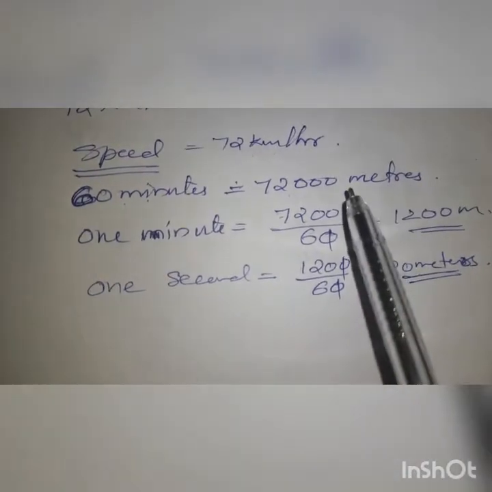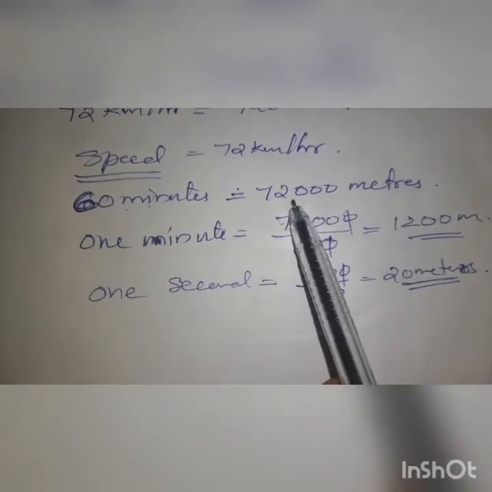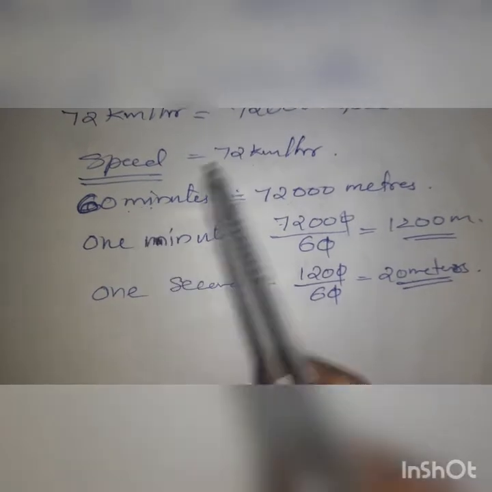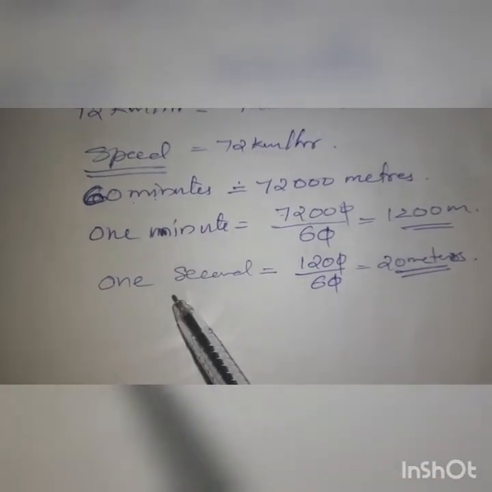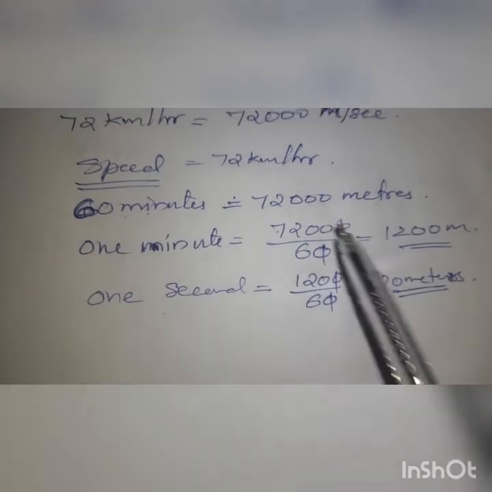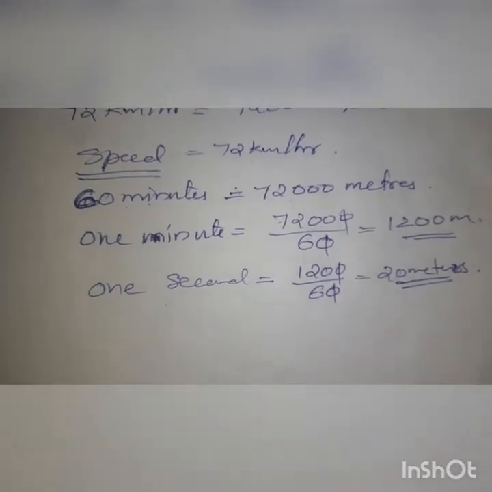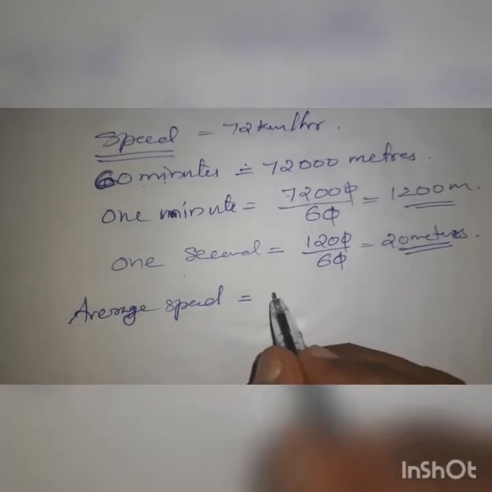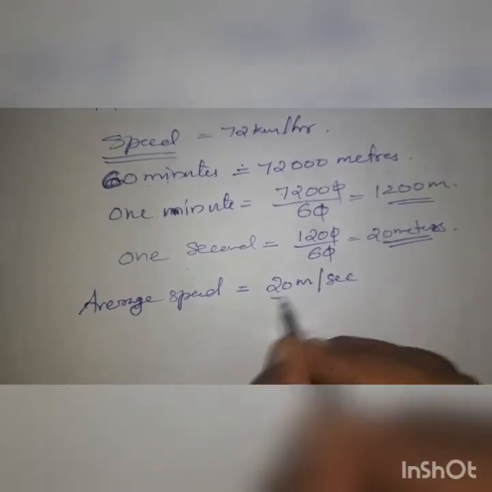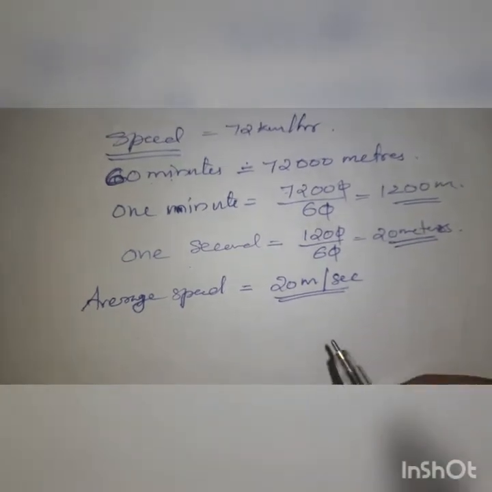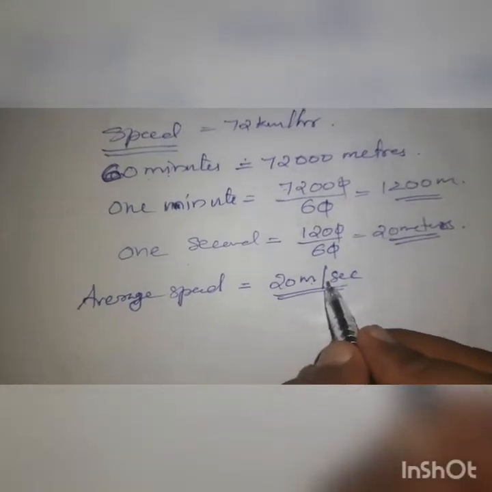So kilometer change it to meter by multiplying 1000. Then 1 hour to 60 minutes, 60 minutes to 1 minute, 1 minute to 1 second divided by 60. So average speed of the car is 20 meter per second.